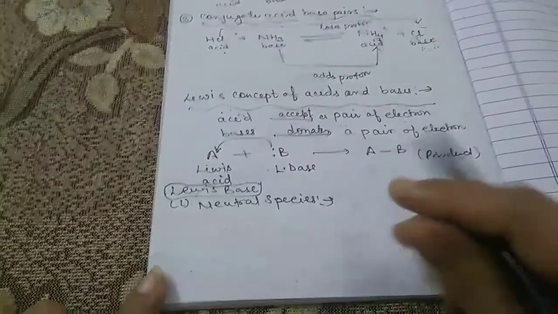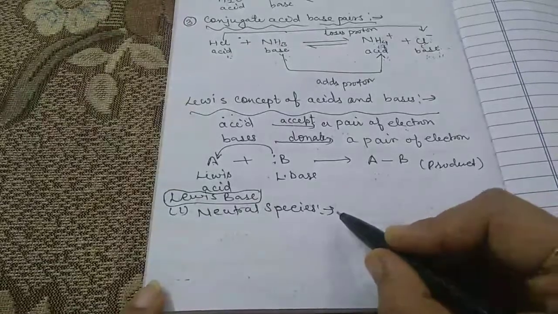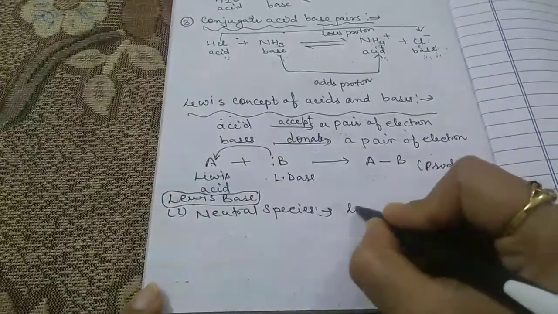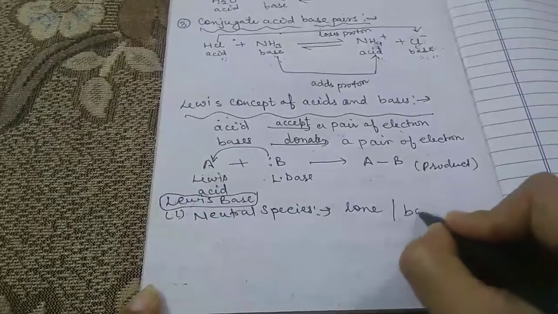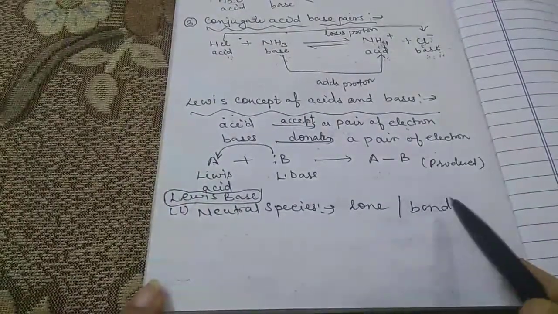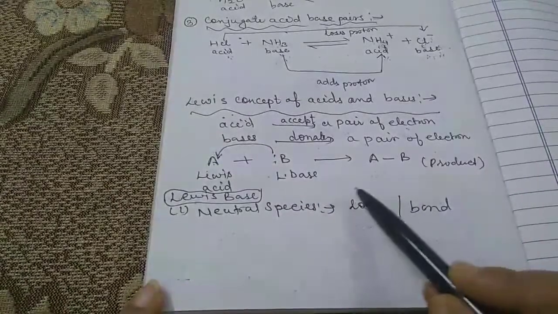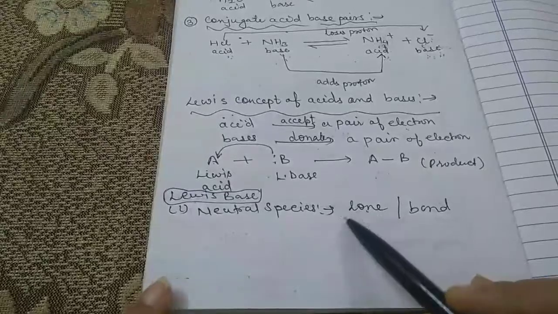We know that there are two types of electron pairs, the lone pair of electrons and the bond pair of electrons. The bond pair means electrons which take part in bonding. A lone pair means electrons which do not take part in the bonding.